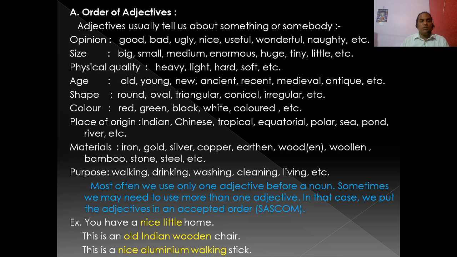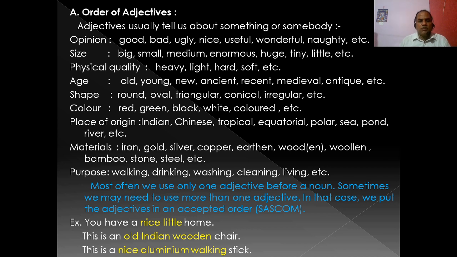Then let us discuss adjectives of material: iron, gold chain, silver, copper, earthen, wooden, bamboo house, stone, steel, etc. These are the material adjectives.